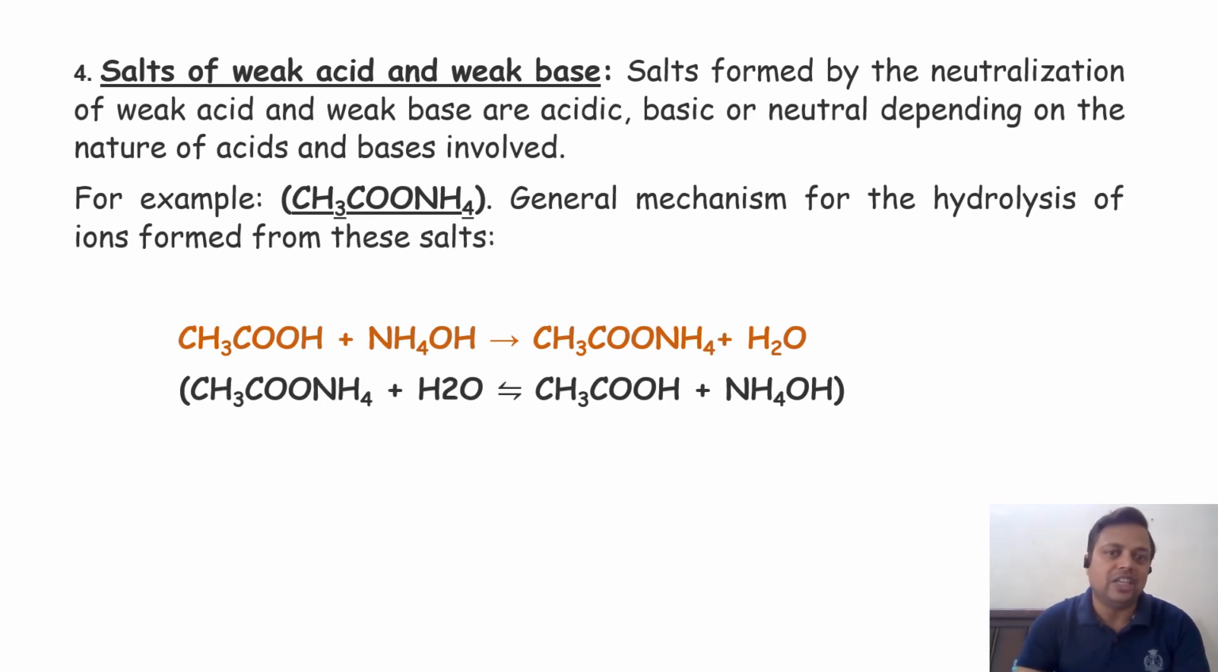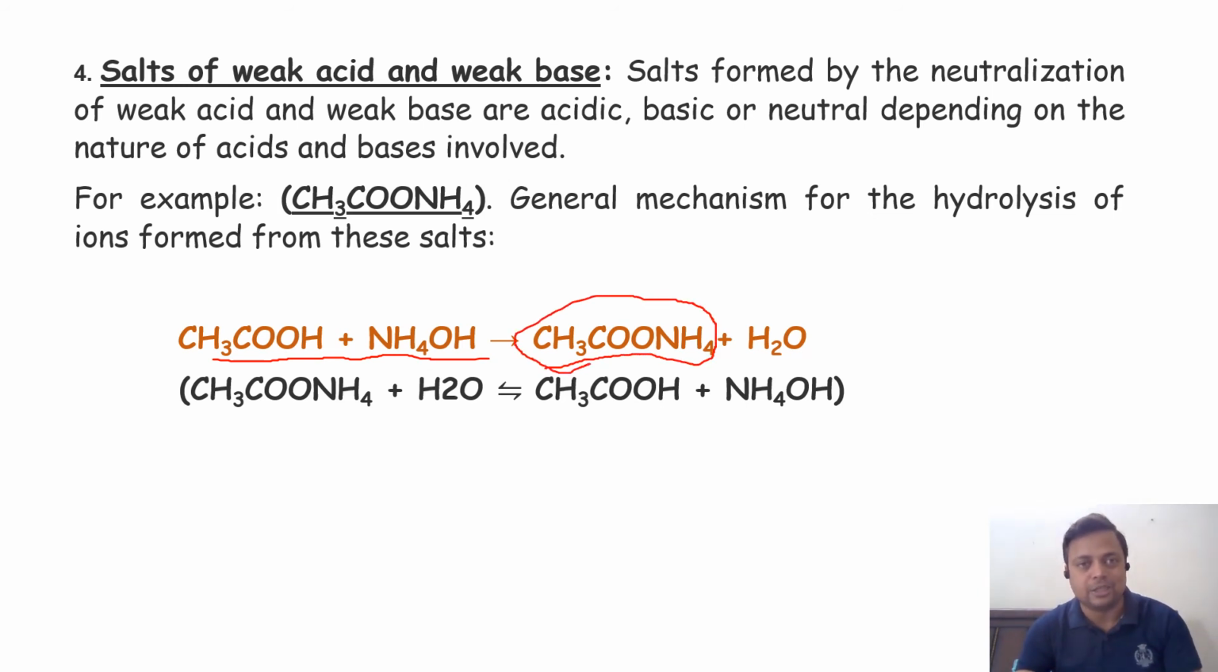Last, the salt of a weak acid and a weak base. Both are weak here. Acetic acid is weak here, ammonium hydroxide is weak here. So they react with each other, and it will generate ammonium acetate, CH3COONH4. So ammonium acetate in aqueous solution: when we take the aqueous solution, what will it generate? It will generate acetic acid and ammonium hydroxide.